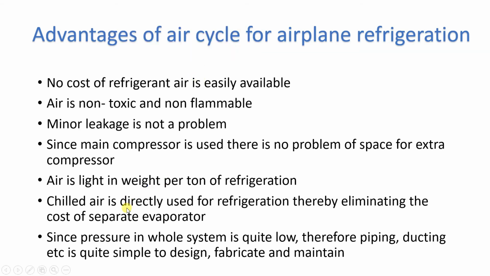The next advantage of the air cycle in aeroplane refrigeration is that since the pressure in the whole system is quite low, piping, ducting, etc. are simple to design, fabricate and maintain. So pressure inside the whole system is low. What will happen? Whatever thickness of the tubing or piping is required will be low.